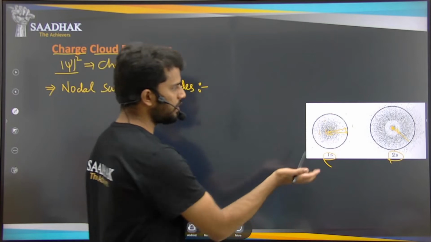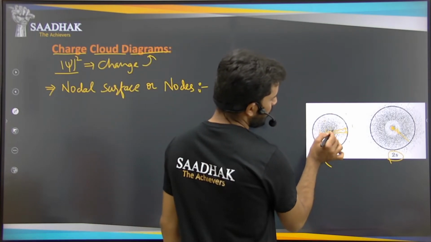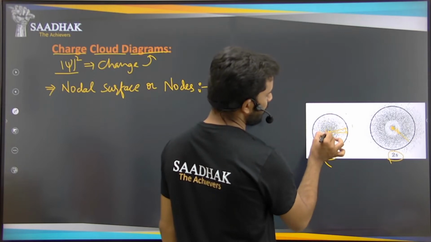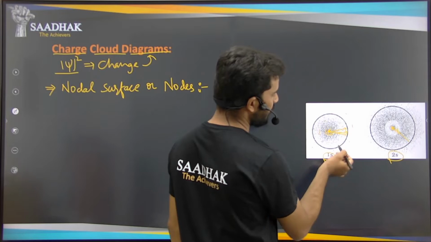If you observe the image in this figure, the psi function that we see here is maximum, and then it becomes 0 at this point.